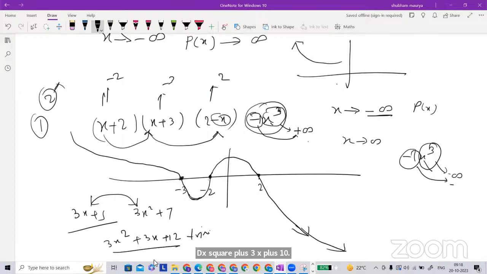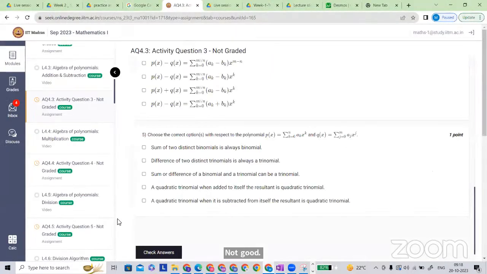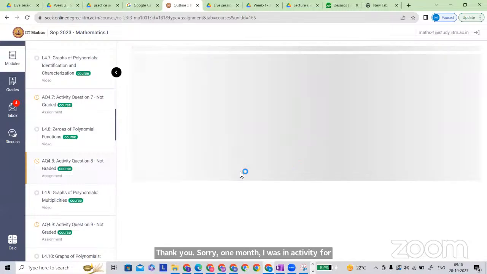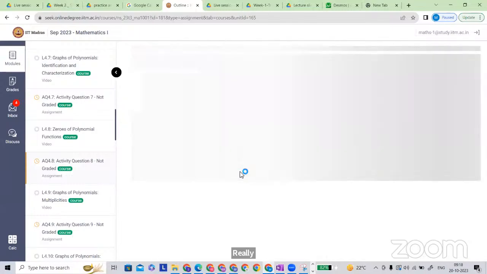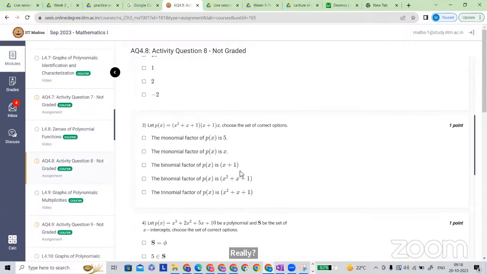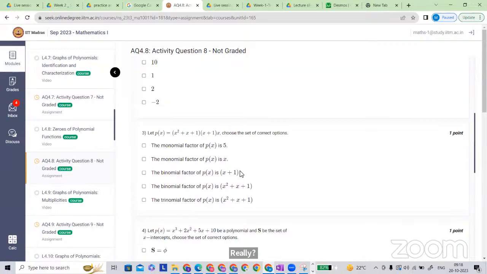Got it. Thank you. Sir, one more doubt in activity 4.8, question number three. The monomial factor of px is x.